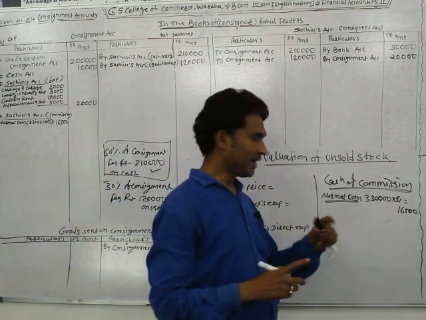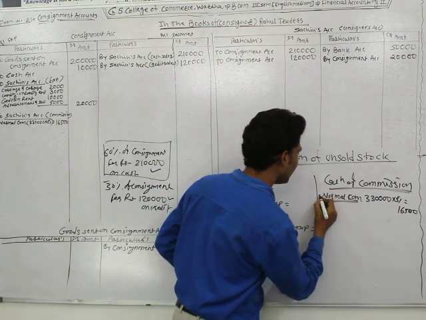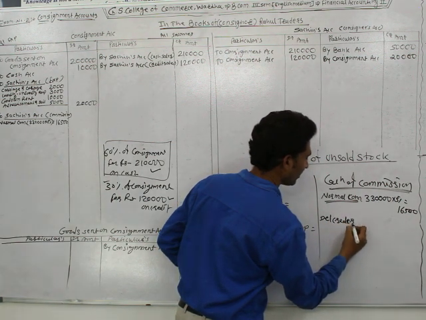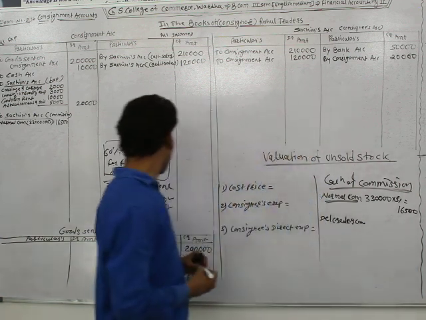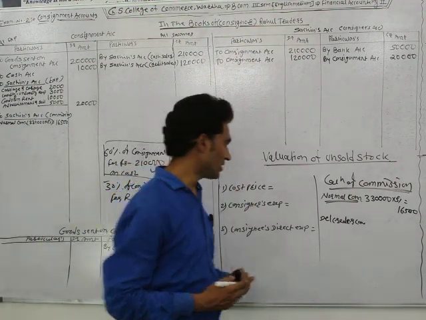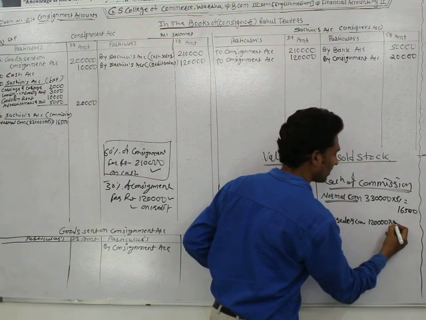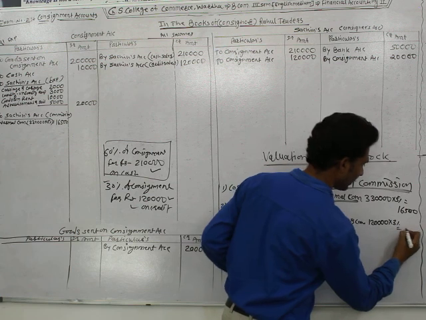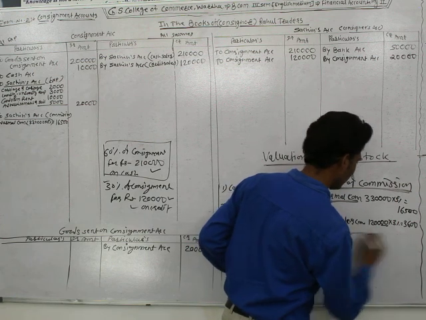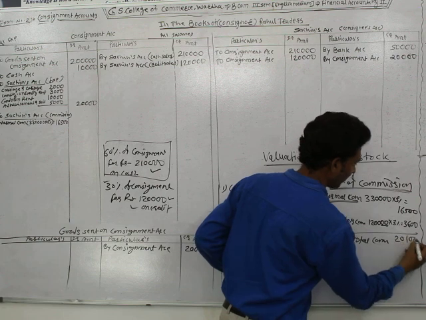He is also allowed 3% del credere commission. So the second commission is del credere commission, and it is calculated only on credit sales. Credit sales are rupees 1,20,000, and 3% of that is 3,600. It becomes the total commission: 20,100.